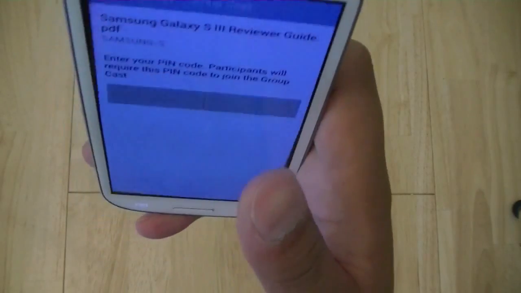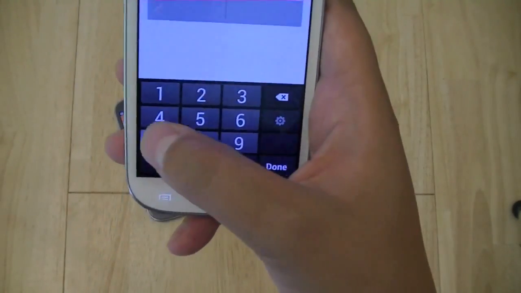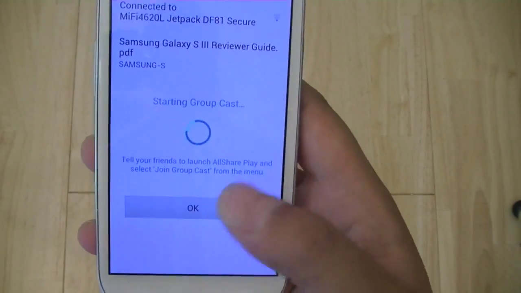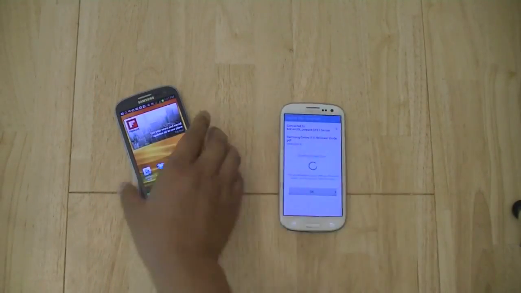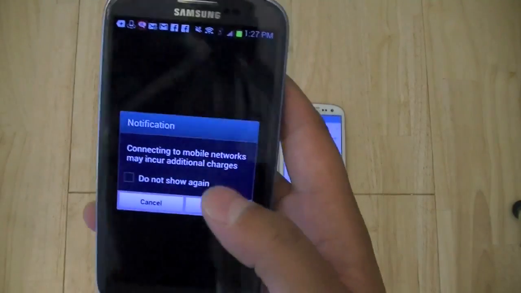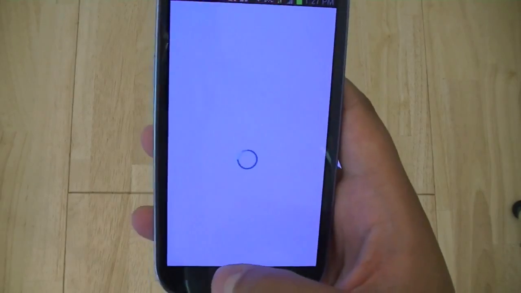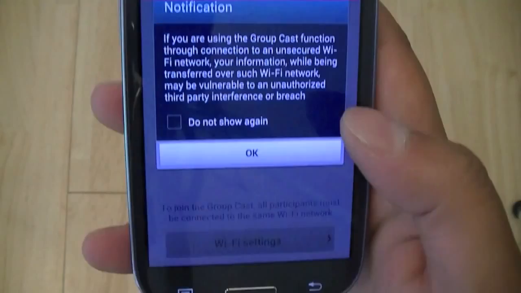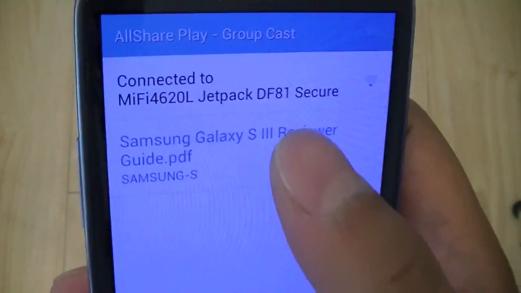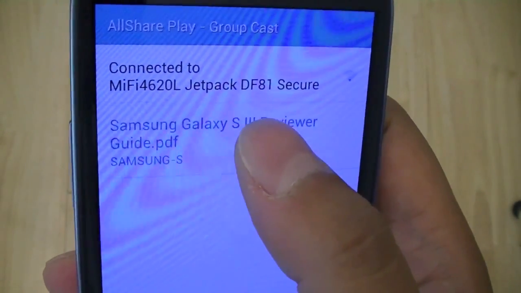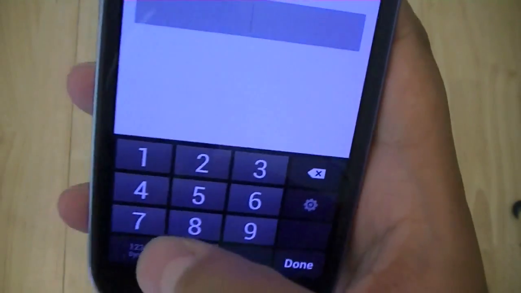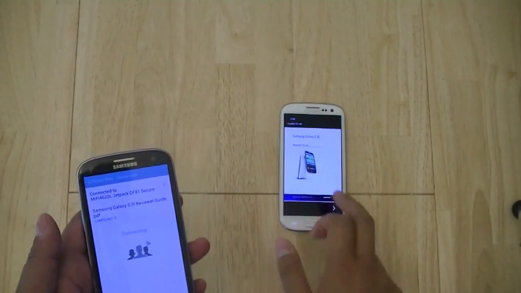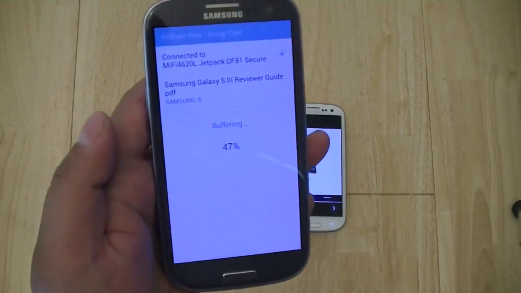And it will also ask you to create a PIN number, so it will only allow authorized access to not only users on your network, but users who are supposed to be part of this Groupcast. And on this device, I'm going to launch AllShare Play, and then I'm going to hit the menu button here at the bottom and then hit Join Groupcast. And then this is the Groupcast for the Samsung Galaxy S3 Reviewer Guide, which is what I want to go to. I'm going to hit 7 as the passcode. And it does buffer for a little bit.